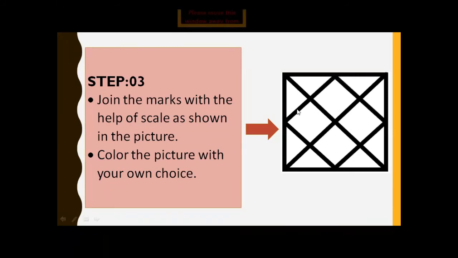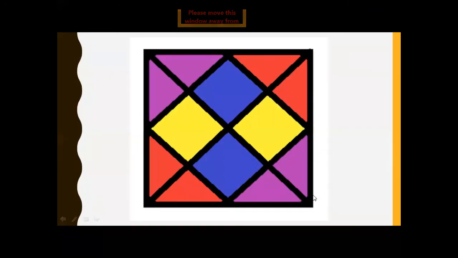After joining, make a beautiful geometrical design in the square. You know, in the geometrical design, the measurement is necessary. Each square should be equal to each other, and color the picture with your own choice like this. Beautiful colors are used for making a beautiful design in the square.